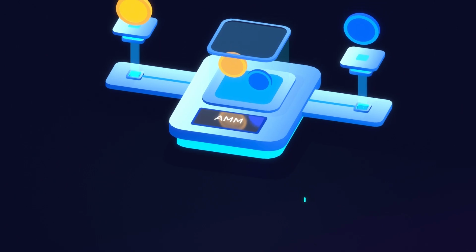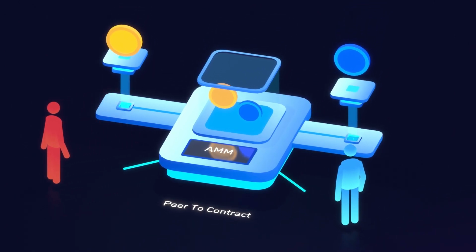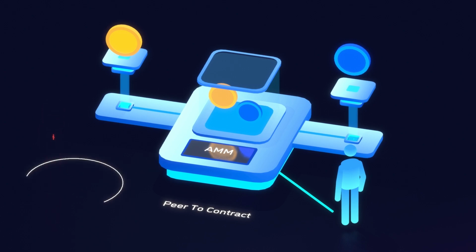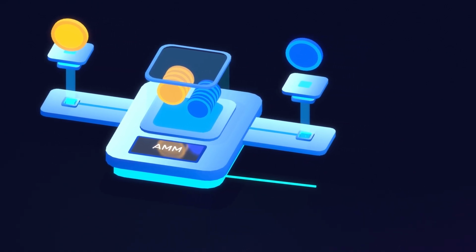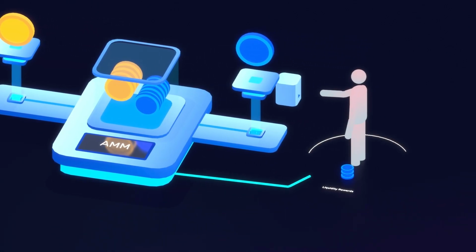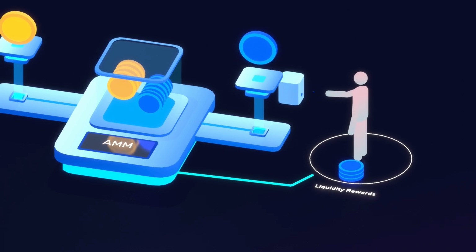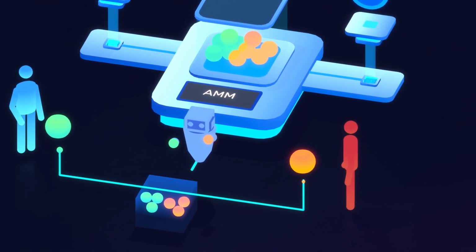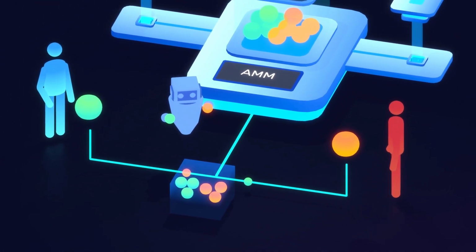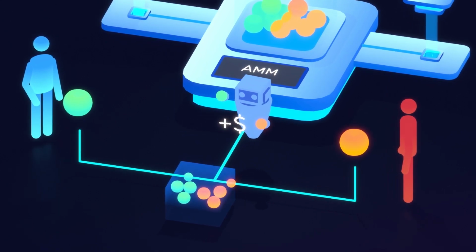AMMs are a recent innovation and are fascinating as well, but are a topic for us to explore in a different video. Decentralized trading is done either directly peer-to-peer or peer-to-contract by trading through an AMM, in which case you don't need any counterparty. All you need is sufficient liquidity in the pool. Liquidity pools are funded by liquidity providers who can earn from their investments from a share of the trading fees extracted by the AMMs. It's as if my box of apples and oranges has an AI robot that stands by the box and weighs the correct amount of apples and oranges for Alice and Bob to trade, charging them a small fee for every trade.